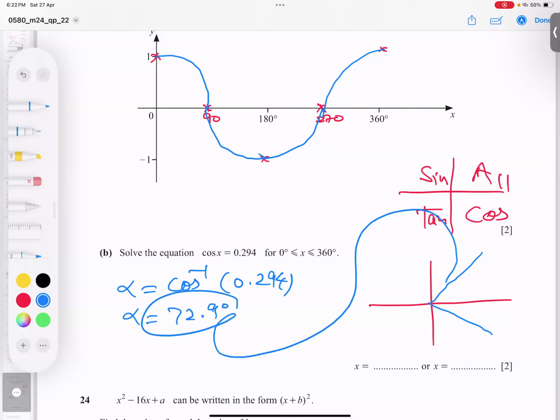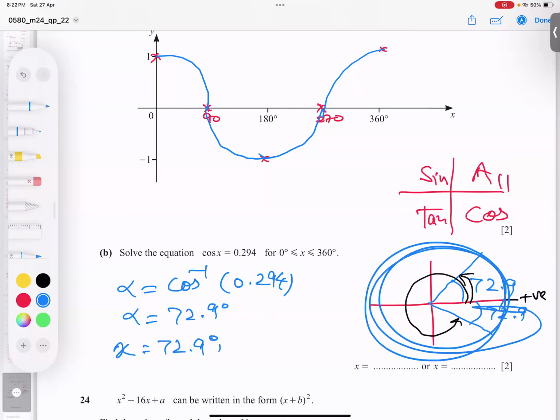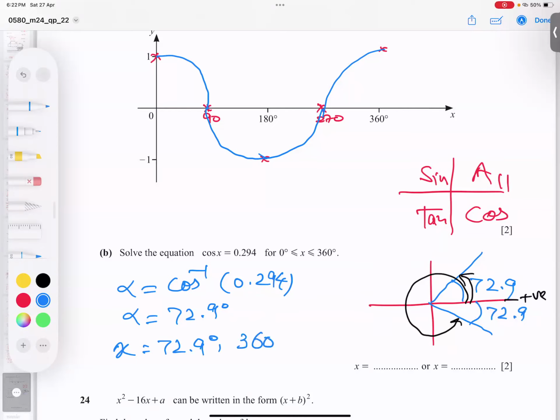This I will not measure from y, wrong. Always the line and the x-axis. Always the line and the x-axis. And what is the rule of measurement? Starting from the positive x-axis, move anti-clockwise till the line. This is the first answer. This is the second answer. The first answer is 72.9, directly coming. The second is the full 360 degrees, but this angle I don't need, so 360 minus 72.9. Some students mug up when to add 180, 360 or subtract, but I teach this way so students cannot make any mistake.